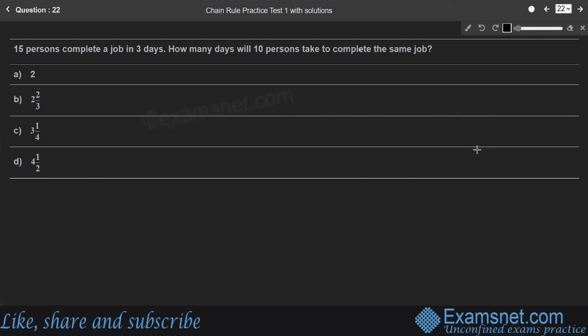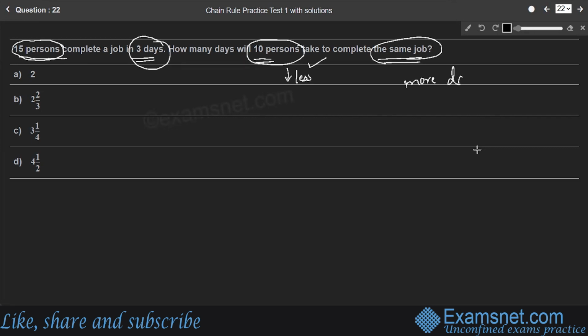Question number 22. 15 persons complete a job in 3 days. How many days will 10 persons take to complete the same job? Here, students, we are using the simple logic. So, more persons are 15 persons here. So, 15 persons take 3 days of time to complete a work. So, what about 10 persons? Here there are less persons compared to 15 persons. In the second case, there are less persons. They have to take more number of days to complete the same job, right?